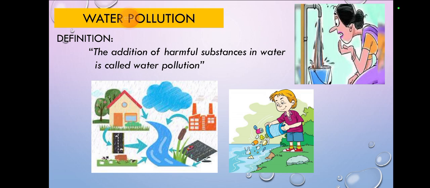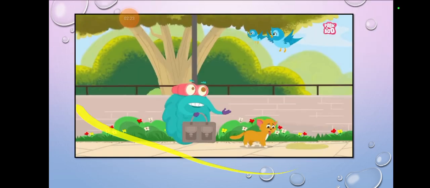So once again, let's revise the definition of water pollution. The addition of harmful substances in water is called water pollution, and the addition of harmful substances in air is called air pollution.